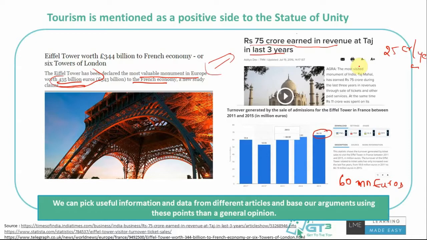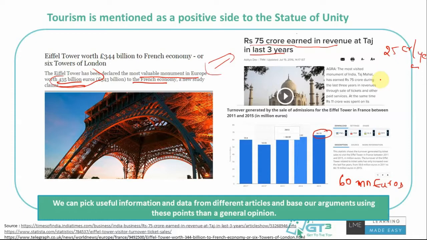So based on these facts, you can obviously build your argument saying that Statue of Unity could also pull, even if it pulls let's say 1 to 2 crores per year through ticket sales, it can still make more than 1,000 crores as a worth to its economy. Even if it can make 5 to 6 crores a year, it will be 3,000 crores to 6,000 crores, right?